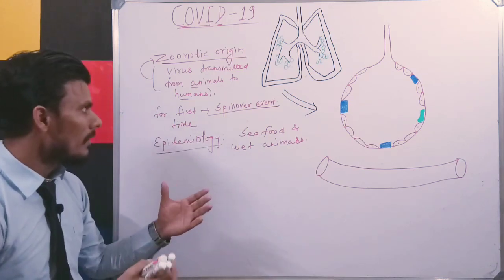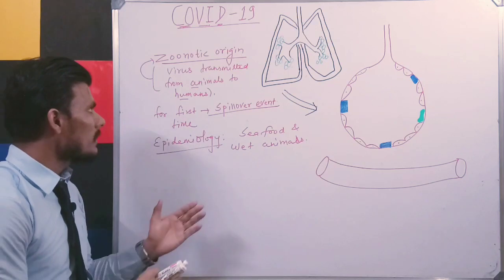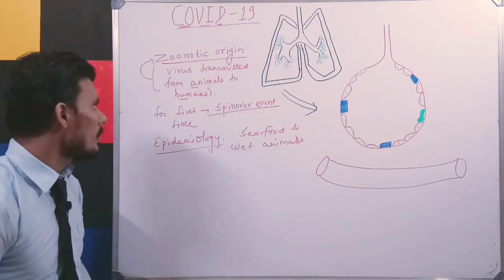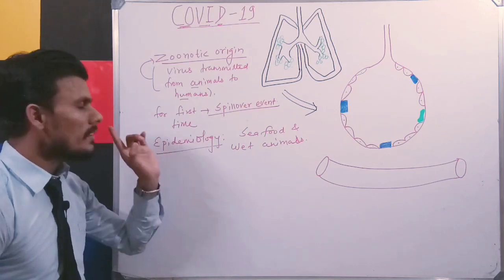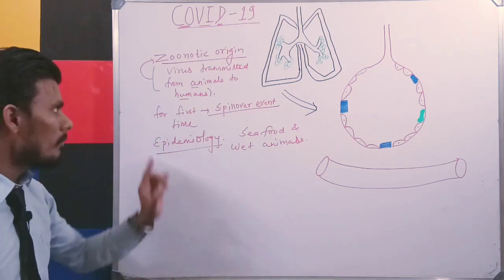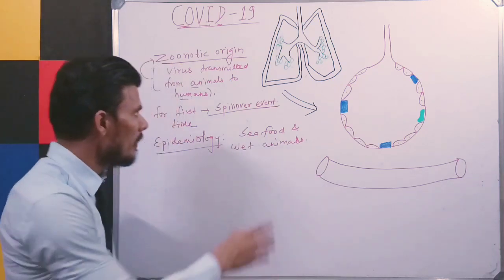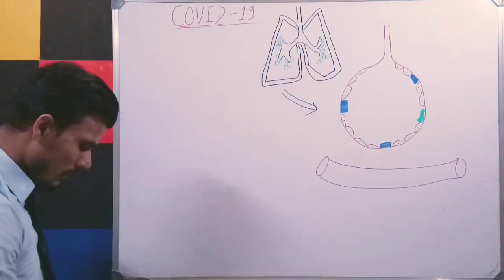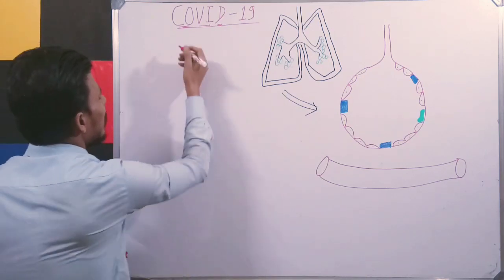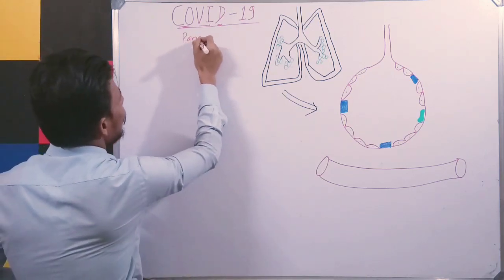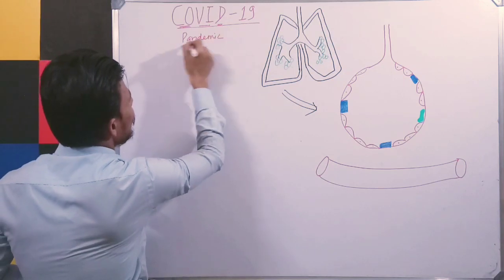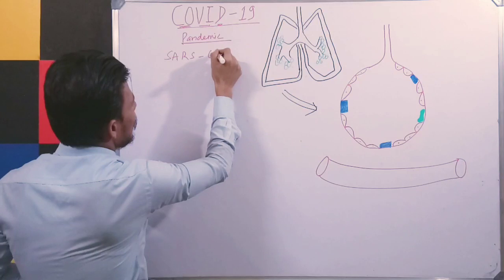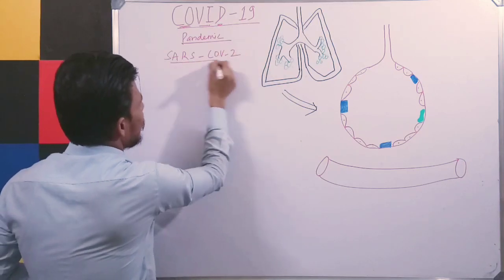So it has been observed that the virus was transmitted from animals to humans, which is known as zoonotic origin. And if a virus or any microorganism is transmitted from animals to humans for the first time, what is it called? It is called a spillover event, right? It is a pandemic disease which is caused by SARS coronavirus, right?